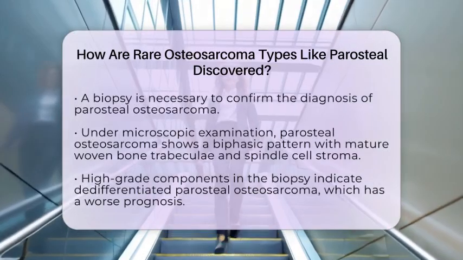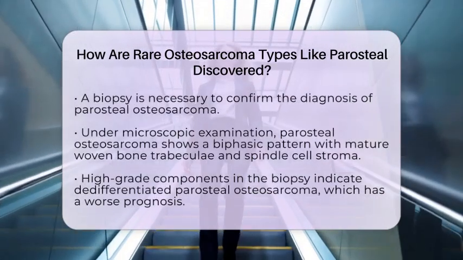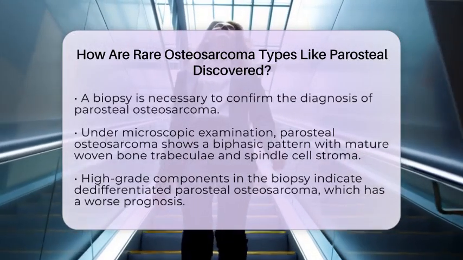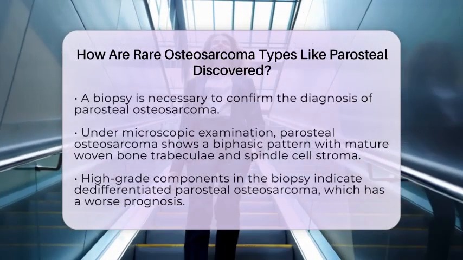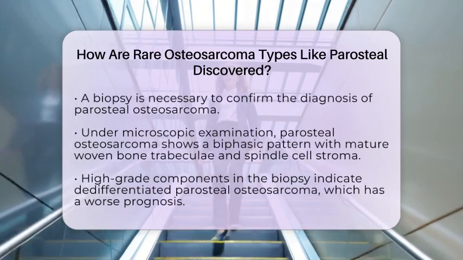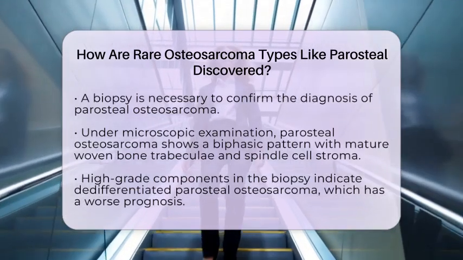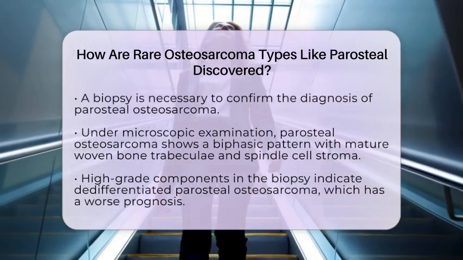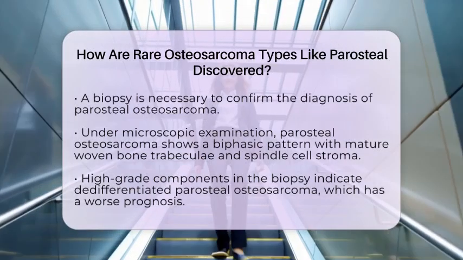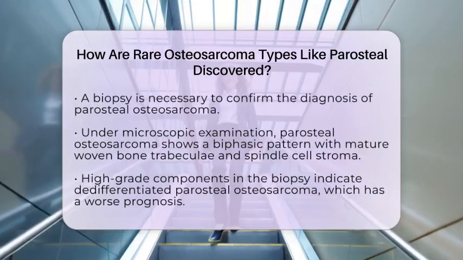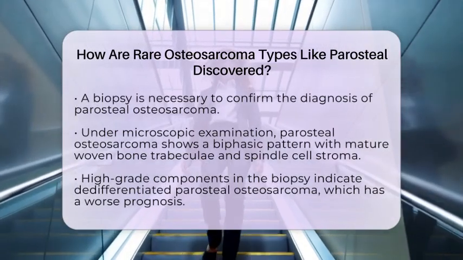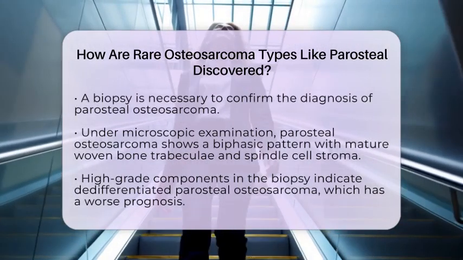Under the microscope, parosteal osteosarcoma shows a biphasic pattern. This includes mature woven bone trabeculae and a spindle cell stroma that has low cellularity and low mitotic activity. If there is any high-grade component present, it indicates dedifferentiated parosteal osteosarcoma, which is associated with a worse prognosis. Molecular testing can also support the diagnosis.